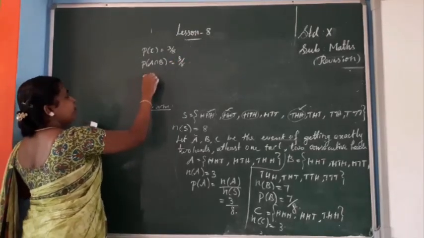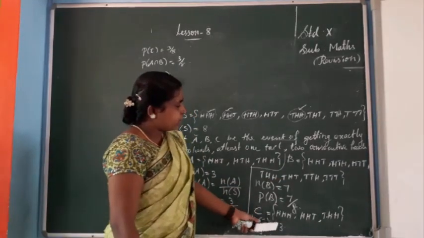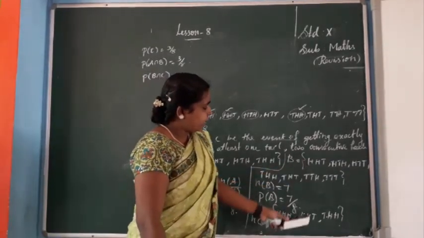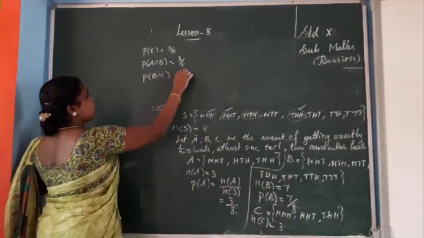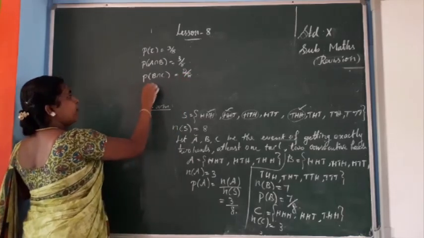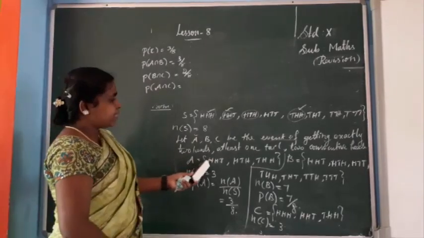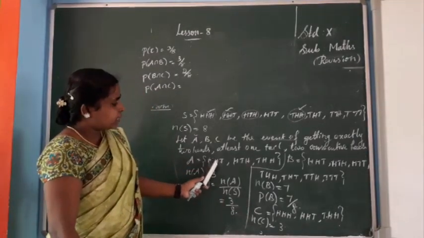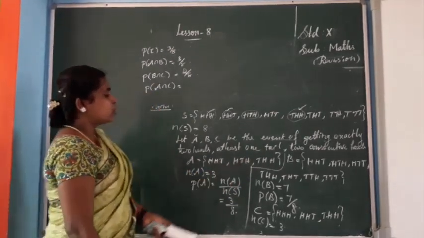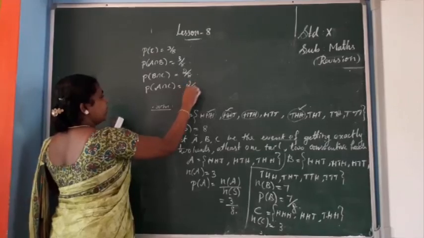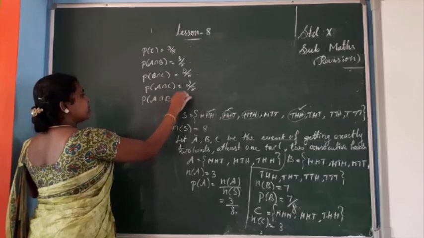Okay, next P of B intersection C. See B and C. In B and C, check whether HHH is there. No. Then HHT is there, THH also there. So only 2 common. So 2 by 8. Okay, next P of A intersection C equal to. So common for A and C. HHT is common. HTH is not common. THH. So 2 elements are common. So 2 by 8.